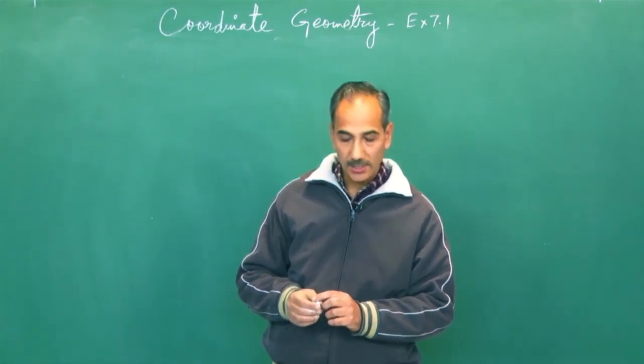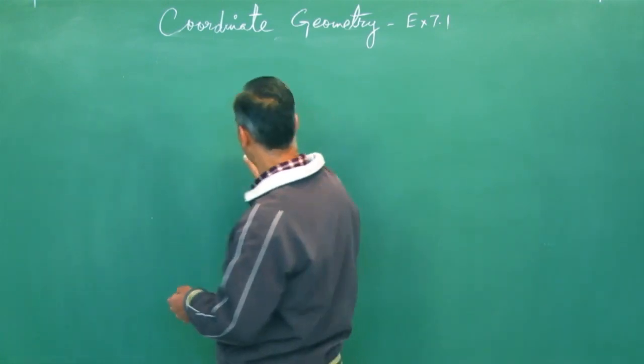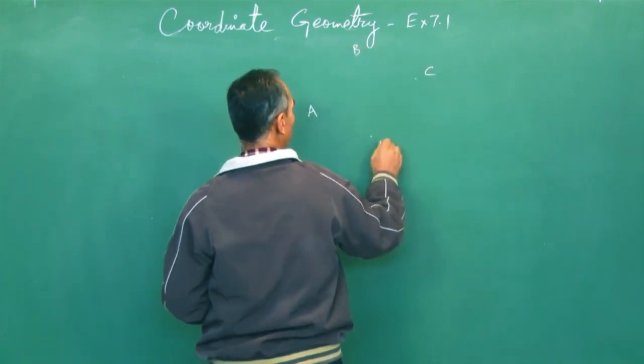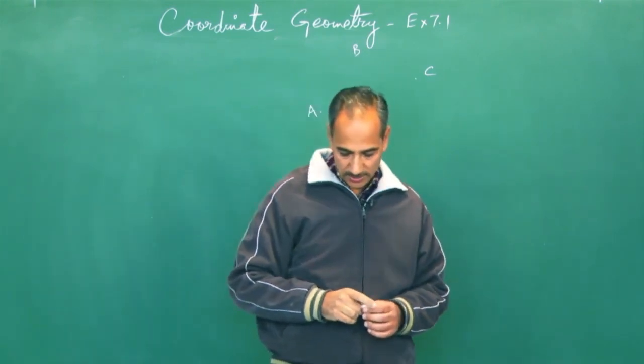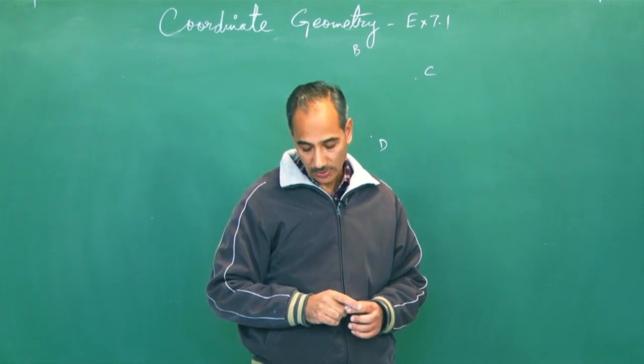So 4 points are there and we have to fix the coordinates. I will take this as my A, this as my B, this as my C, and this as my D. Using the concept of coordinate geometry, we'll fix the coordinates. The coordinates of A should be 3, 4.